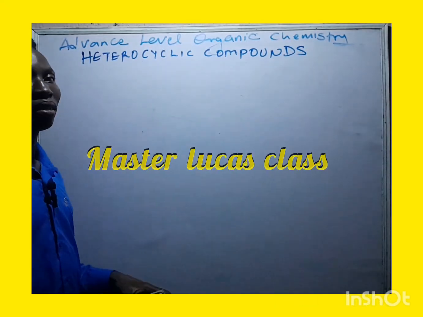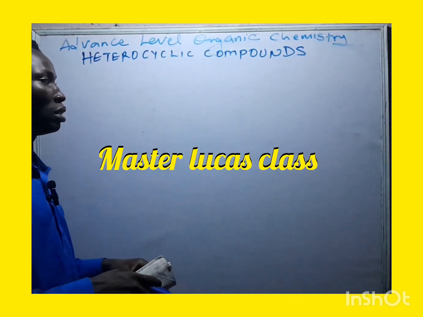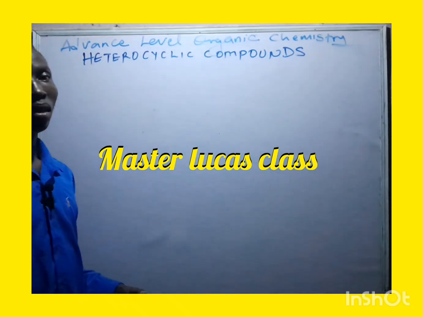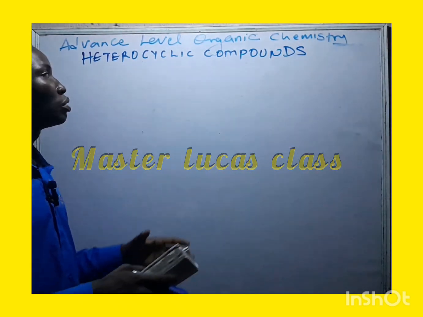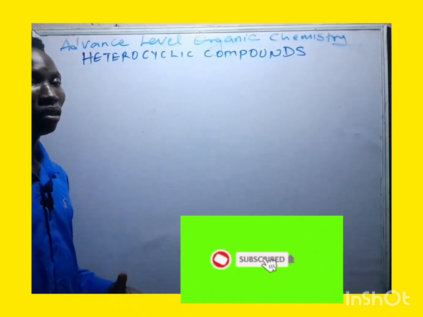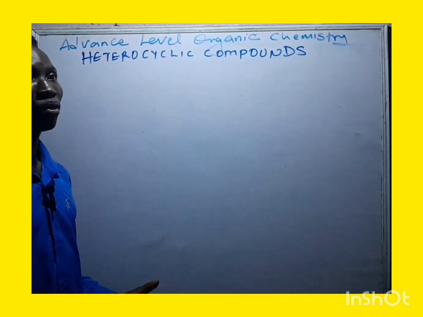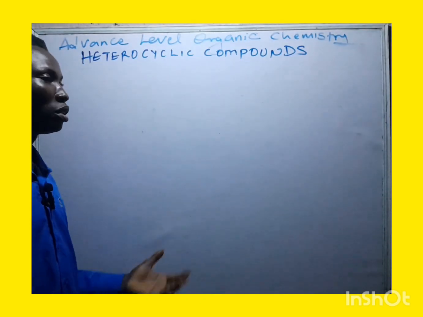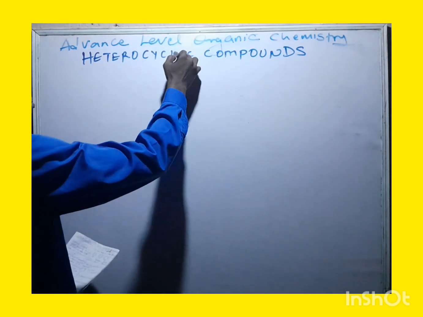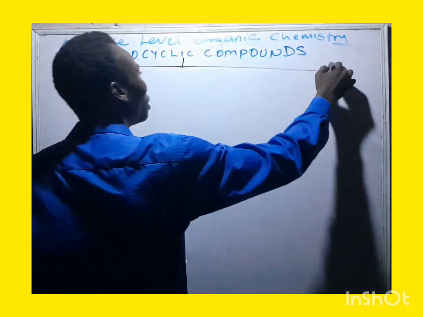Containing more than carbon atoms. So the compound that contains more than carbon atoms is the heterocyclic compound. There we have those that contain oxygen, those that contain nitrogen, and those that contain sulfur. It may be one heteroatom or it may be two heteroatoms. Heterocyclic compounds can be classified into three.